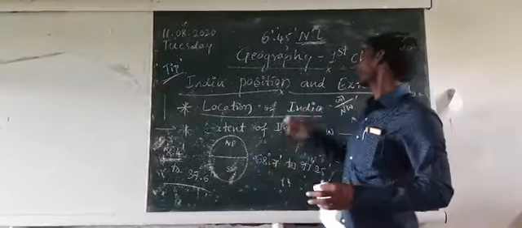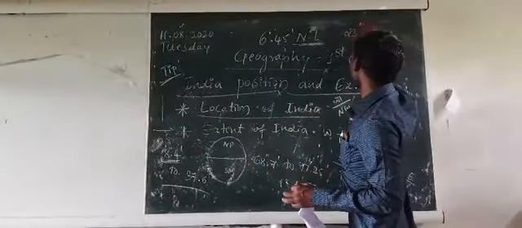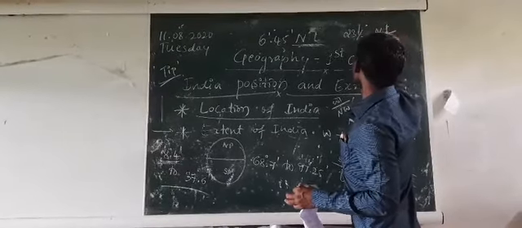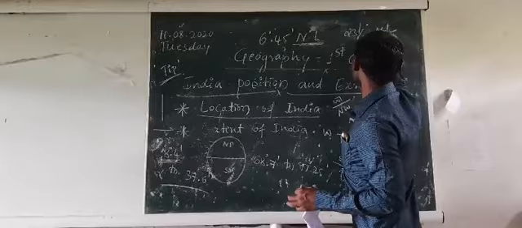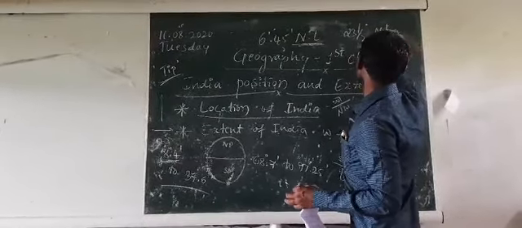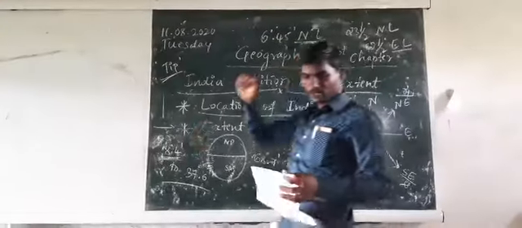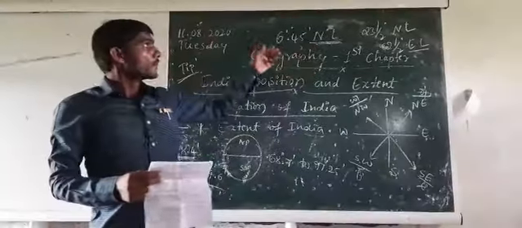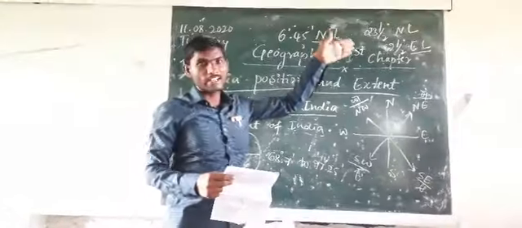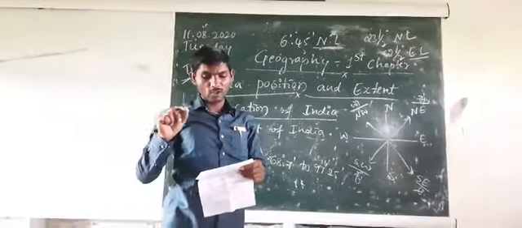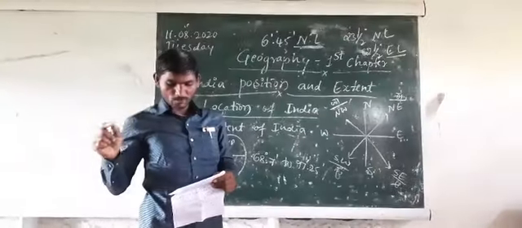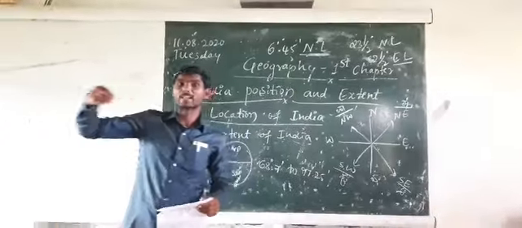The last one is that there are two imaginary lines. First one is the 23.5° north latitude line and the 82.5° east longitude line, EL and NL. Just you have to understand, we have to consider the 23.5° north latitude line. It is considered as the Tropic of Cancer. The Tropic of Cancer passes through the middle of the country.